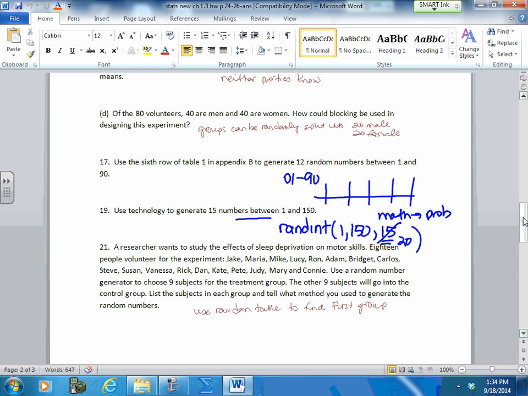A researcher wants to study the effect of sleep deprivation on motor skills. They selected 18 people. They use a random number generator to choose 9 subjects for the treatment group. The other 9 will go into the control group. Your random number generator, again, set it from 1 to 18. You may have to do this quite a few times because up to 18 is a small amount of numbers. But you want to pick the first 9 that you get in your table that are unique and put them in a treatment group. The remaining 9, put them in your control group. This might take a little longer in your table because you can only go up to 18.